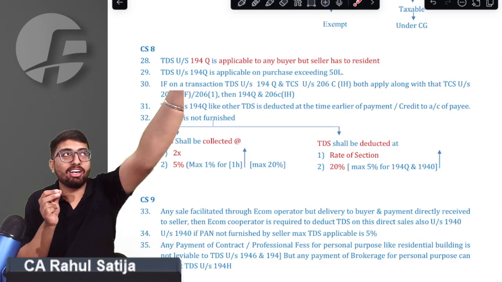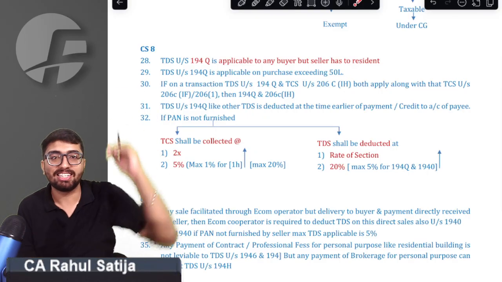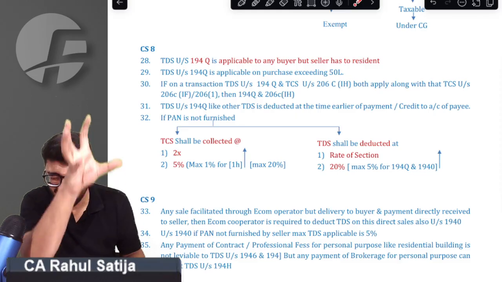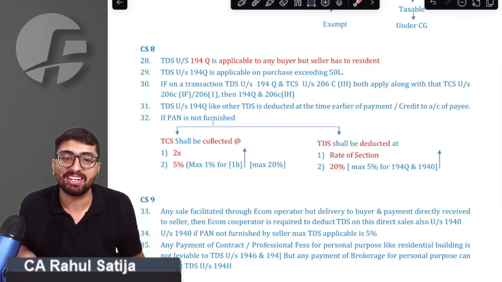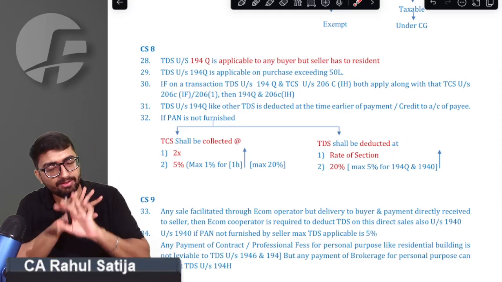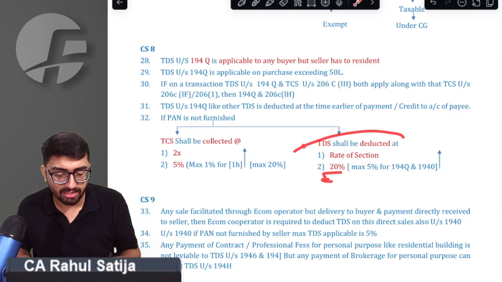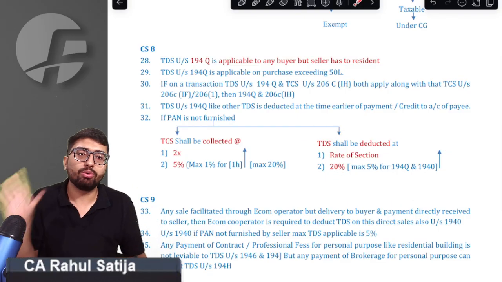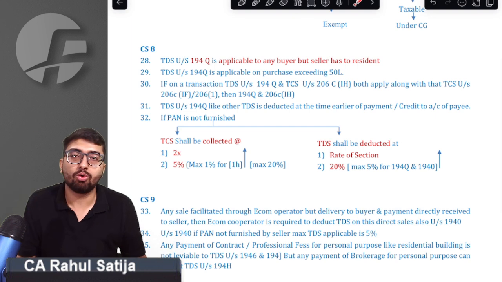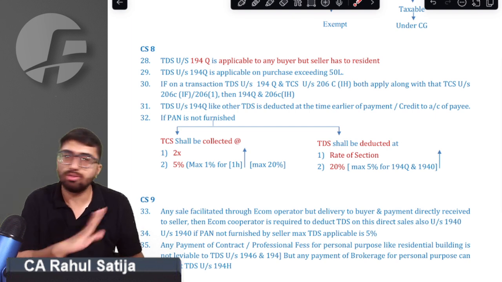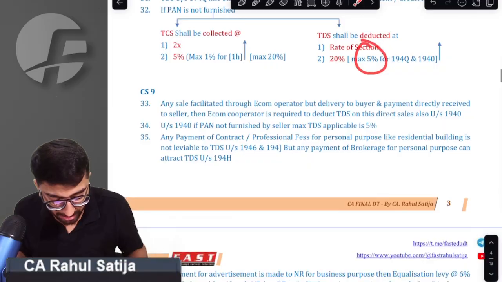Similarly, for TDS, if somebody has not furnished PAN, then you have to deduct his TDS at a higher rate. Sir, what will be the higher rate? Whatever the rate of the respective section is, take that rate, or take 20%, whichever is higher. Remember, for 194Q it is maximum 5%, and for 194O, that is online e-commerce operators, it is also maximum 5%. Okay, sir.